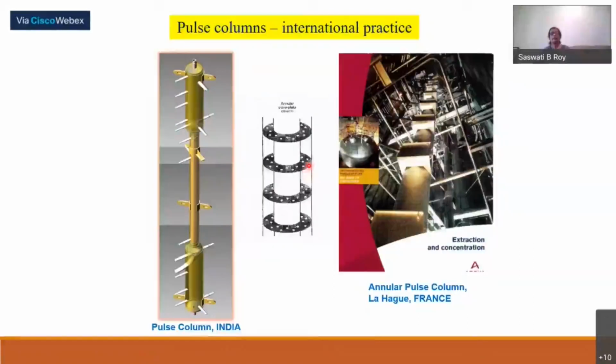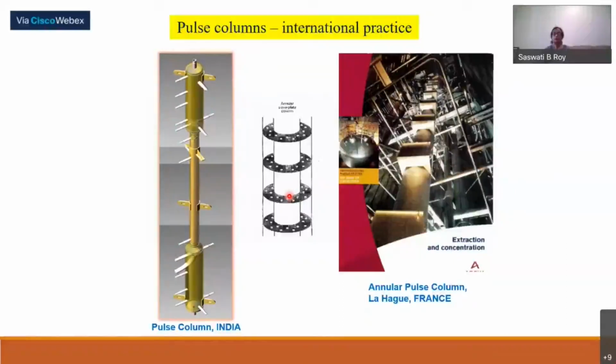This is the annular pulse column. In our pulse column, the sieve plates are here inside this cylinder, and in the annular pulse column, the sieve plates will be around this annulus, hollow annulus, and this is the cylinder. So one cylinder inside another cylinder, and in this annulus portion, our sieve plates will be there. Mechanism remains the same. Only thing, it has better capacity due to its geometrical safety.